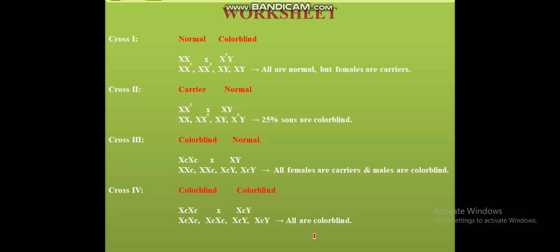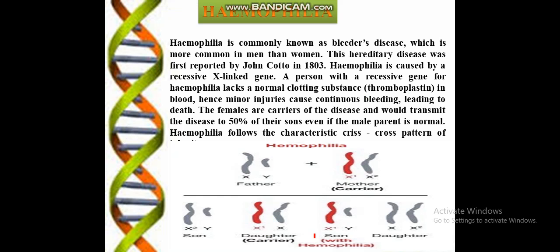Another condition is hemophilia, in which the hemophilic person's blood will fail to clot. The blood will not clot even after any minor injury. It is also known as bleeder disease, which is more common in men than women. This hereditary disease was first reported by John Cotto in 1803.